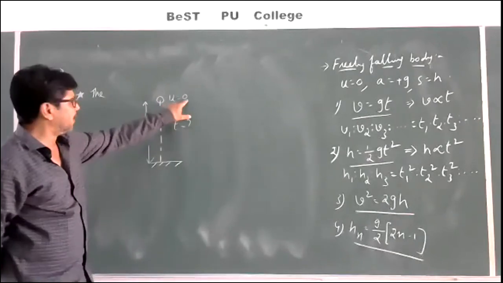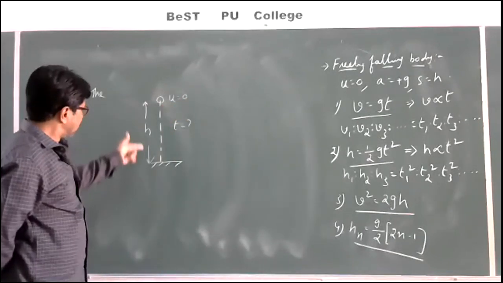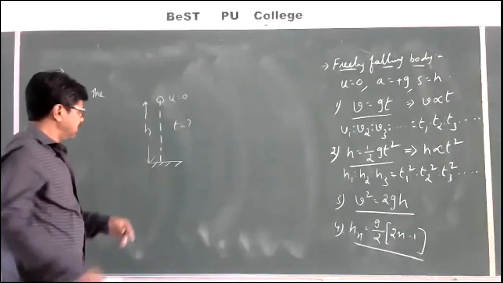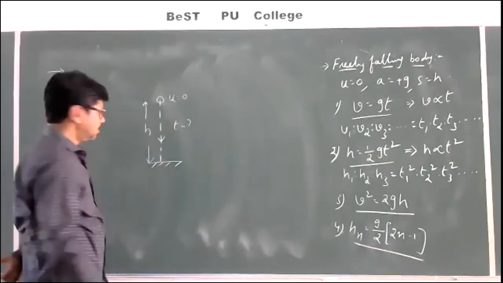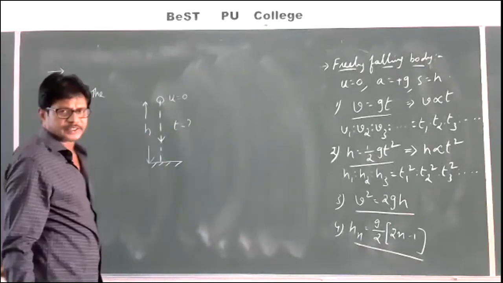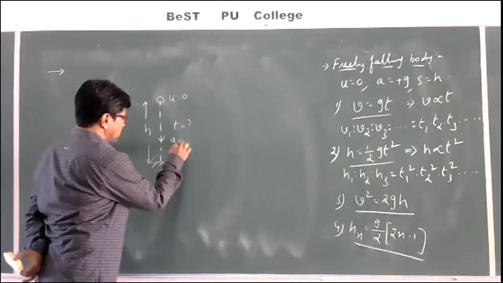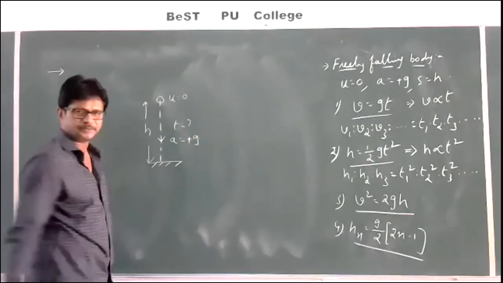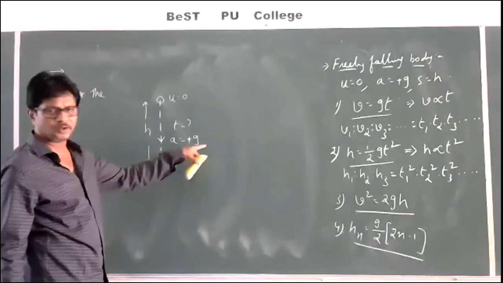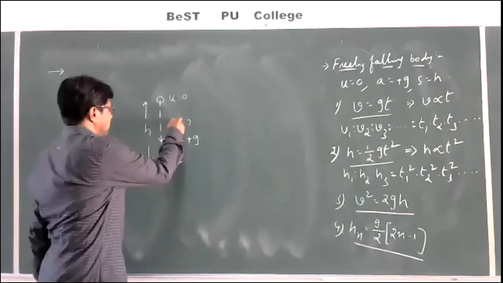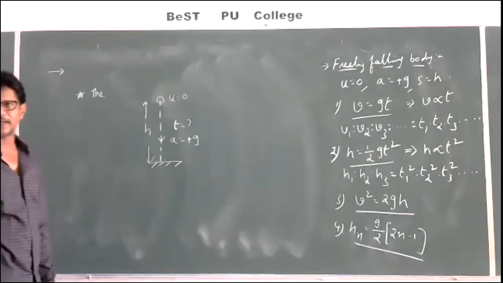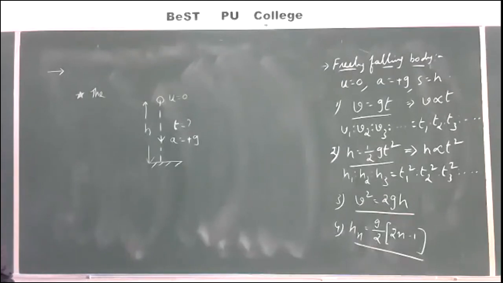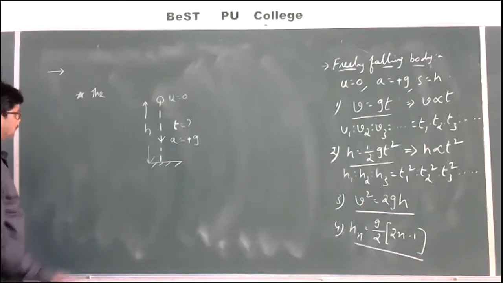We know the U value, we know the h value, and we also know that the body is moving downwards. Whenever a body moves downwards, a is equal to plus g. He is asking us to find the t value. Which formula shall we approach?